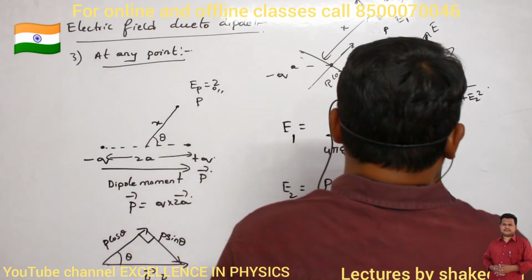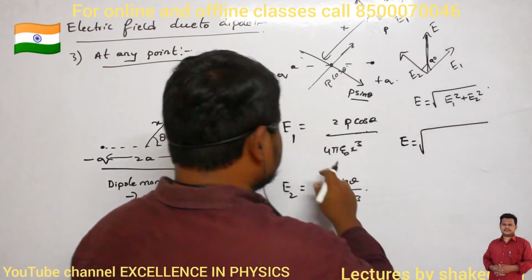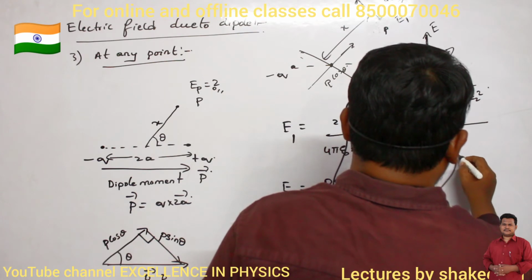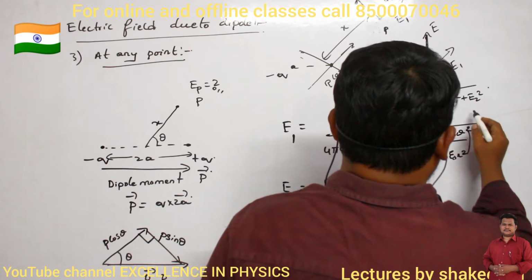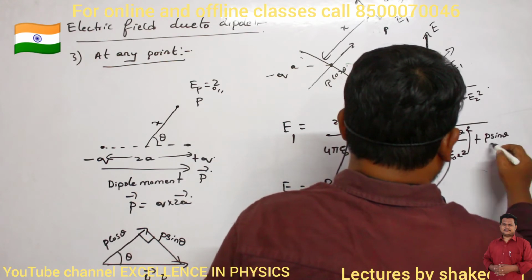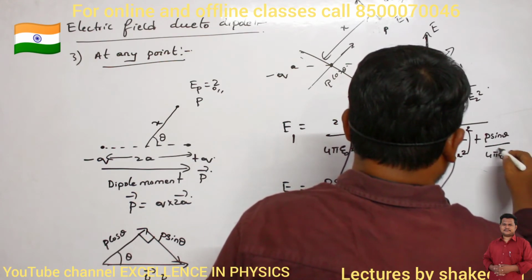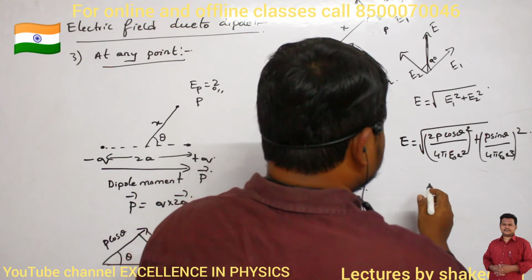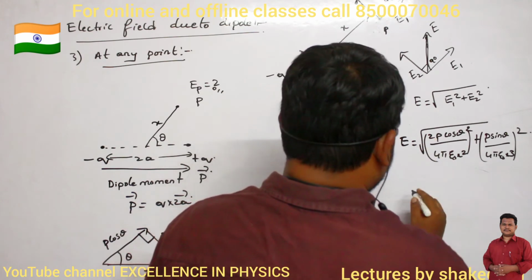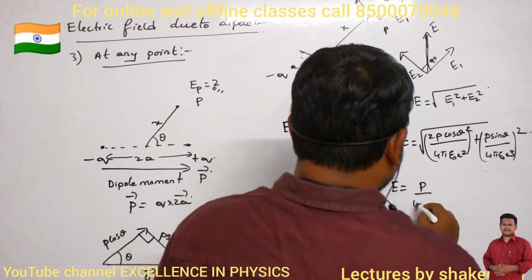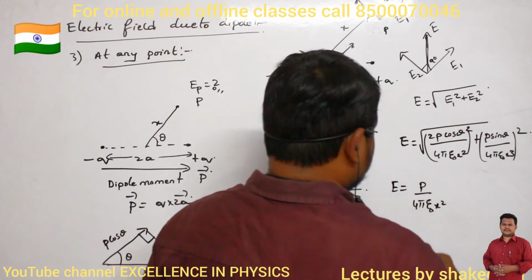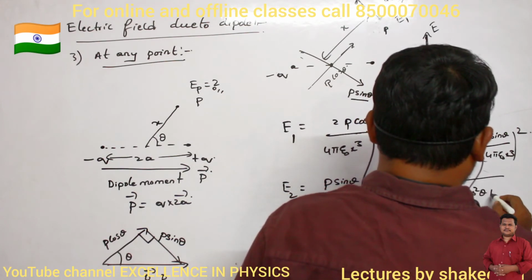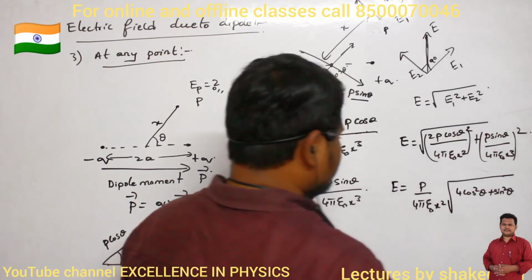Now substitute in this relation. So E is equal to square root of, what is the E1 value? 2p cos theta divided by 4 pi epsilon naught x cube, whole square. Plus E2 square is how much? P sin theta divided by 4 pi epsilon naught x cube, again whole square. Clear? Now try to solve this one. What are the terms which are common? So p by 4 pi epsilon naught x cube, they are common. So E is equal to p divided by 4 pi epsilon naught into x cube, square root of what I will get? I will get 4 cos square theta plus sin square theta. This is the result which I will get.